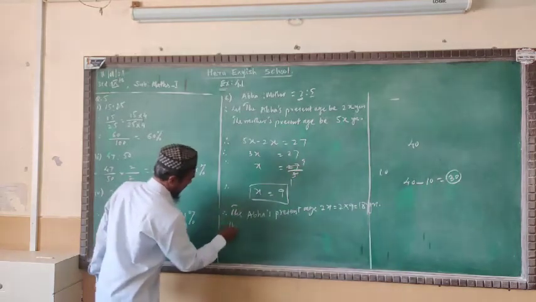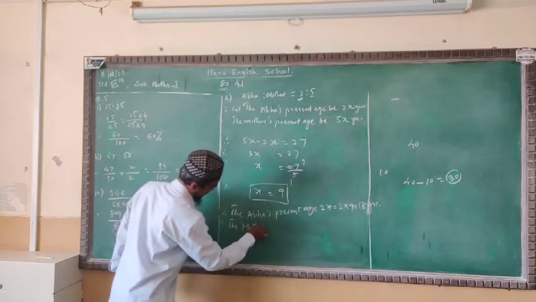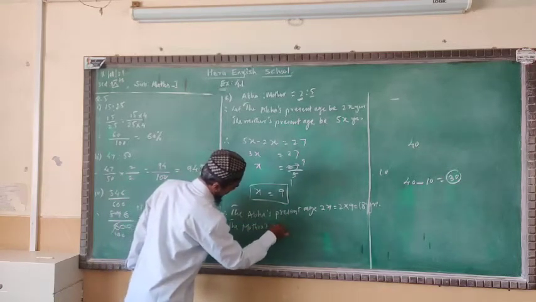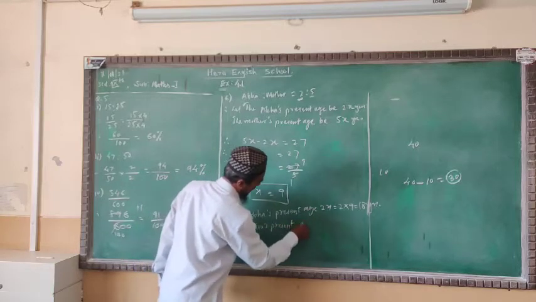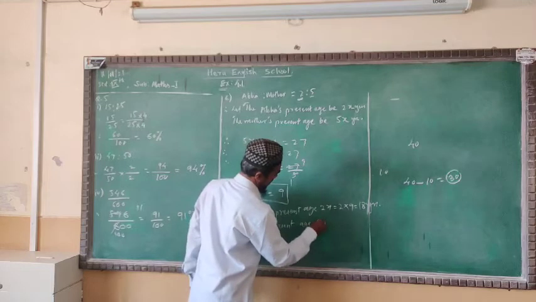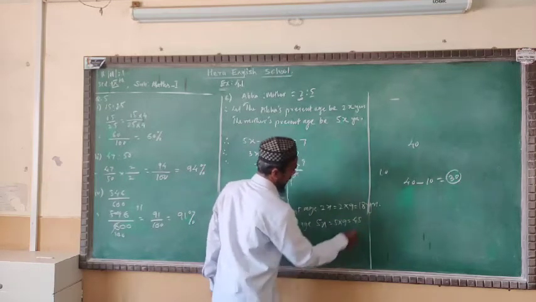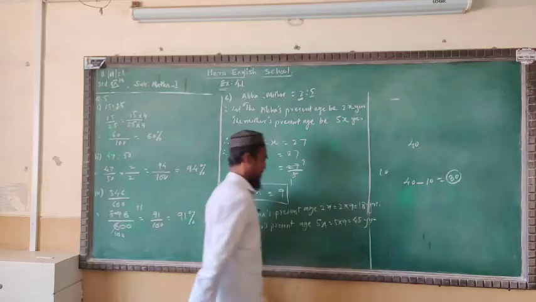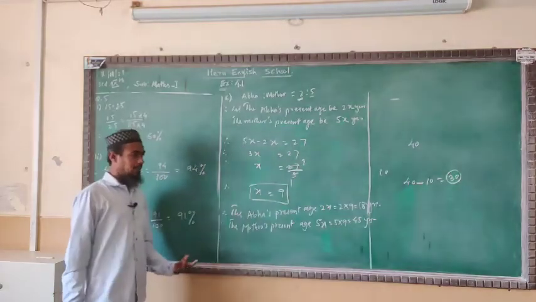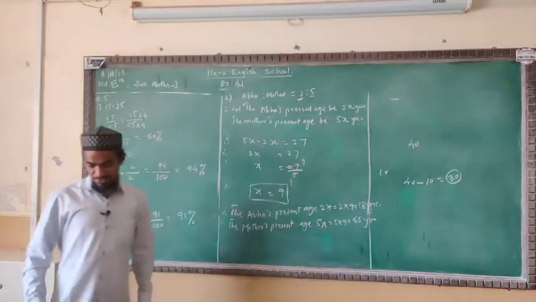Now the mother's present age is 5x, 5 into 9. 5 9s are 45. Now we got both the ages here. Abha's age is 18 years and mother's age is 45.